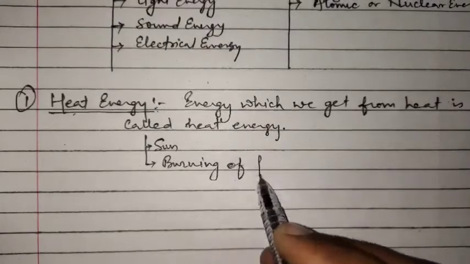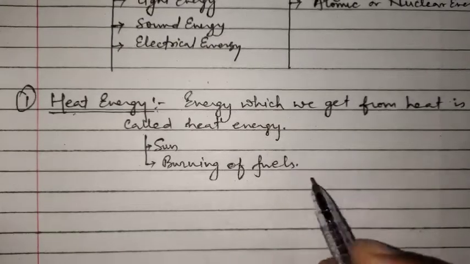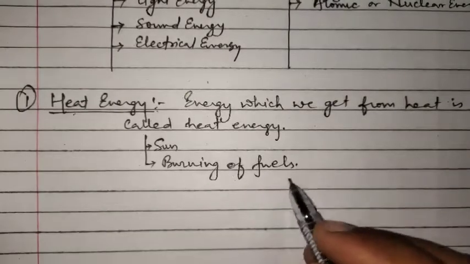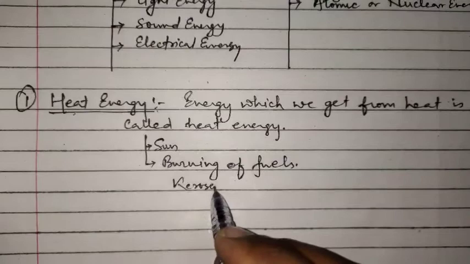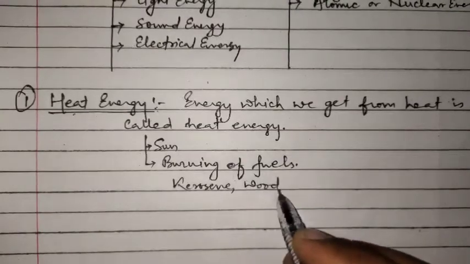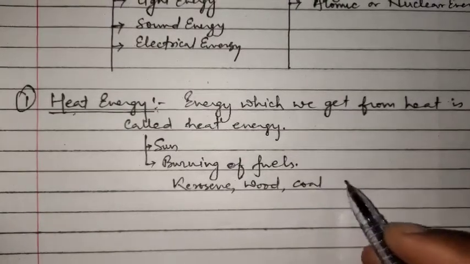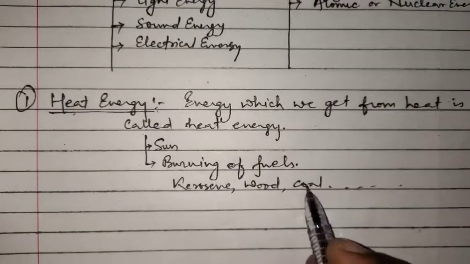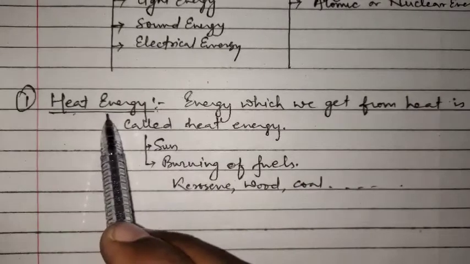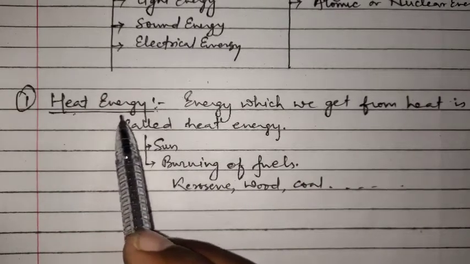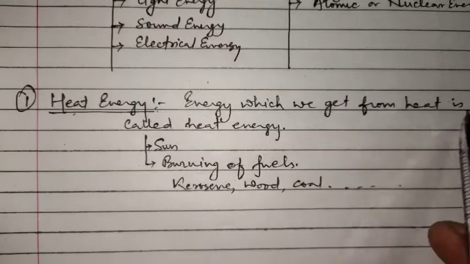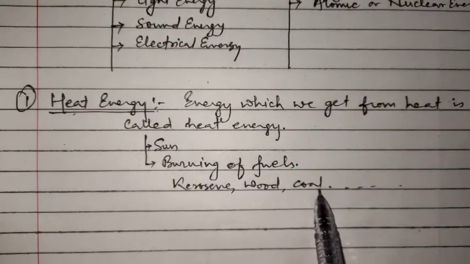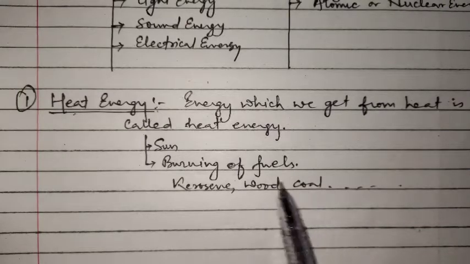When we burn anything, then we get energy in the form of heat energy. Burning of fuels, like when we burn kerosene, wood, coal, these are some sorts of fuels which are burned and then heat energy is produced. So we can define heat energy as energy which we get from the heat of the sun or burning of fuels like kerosene, wood, coal. That type of energy is called heat energy.